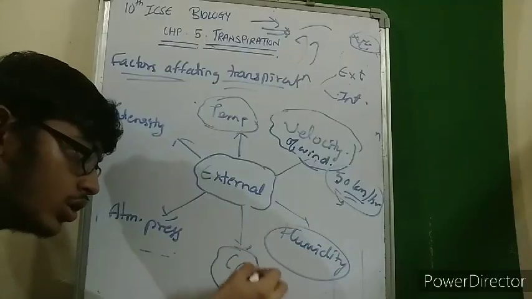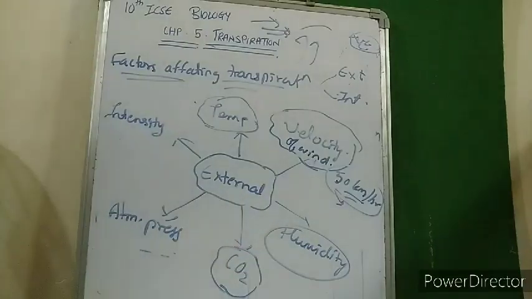Next is CO2 content. Now, if the amount of CO2 in the atmosphere increases, the plant would feel more need for photosynthesis, because CO2 is essential for photosynthesis. So stomata opens. So as CO2 level increases, transpiration also increases.